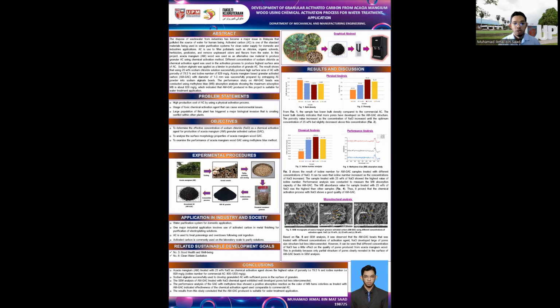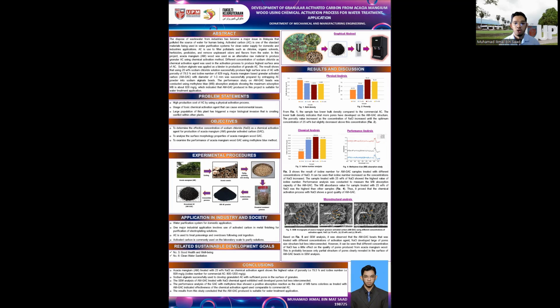Activated carbon, or AC, is used to filter water pollutants such as chlorine, organic solvents, herbicides, pesticides, and also to remove unpleasant odors and flavors from the water. In this project, Acacia mangium wood is used as an alternative raw material to produce granular activated carbon by using a chemical activation process.